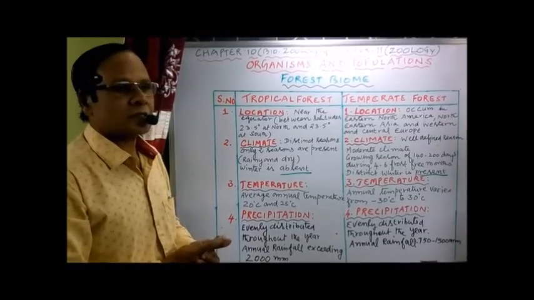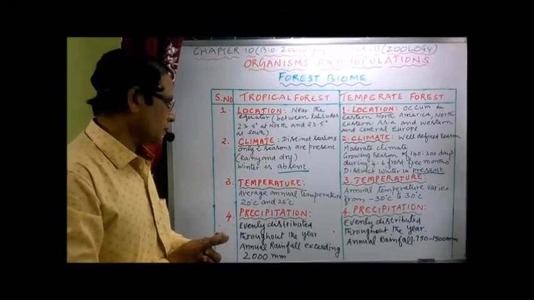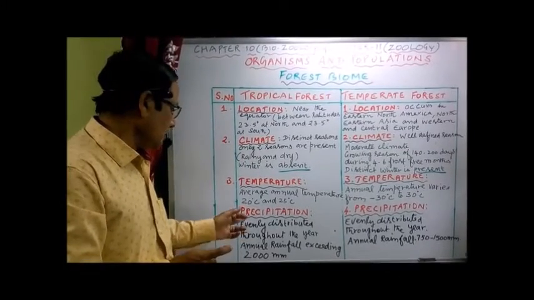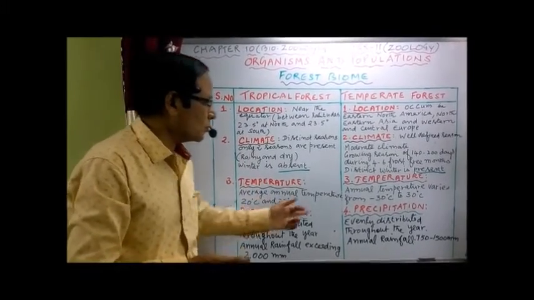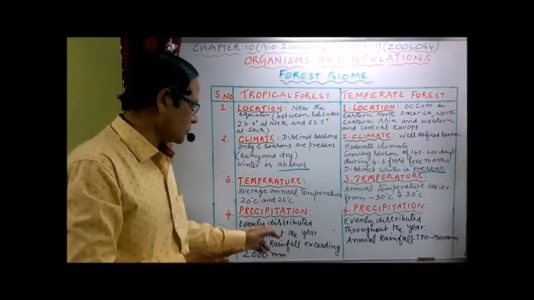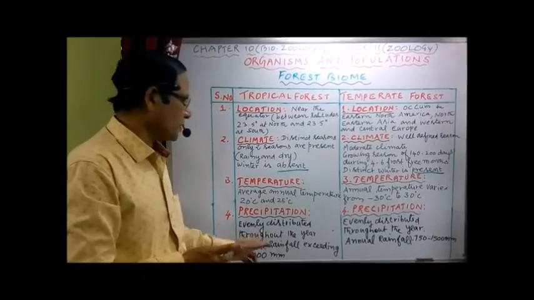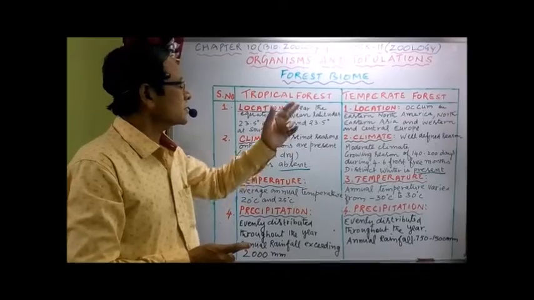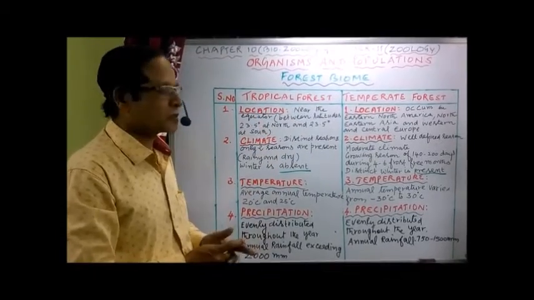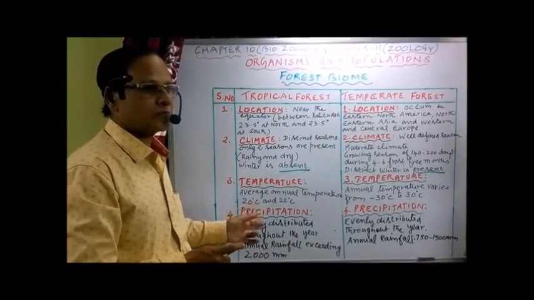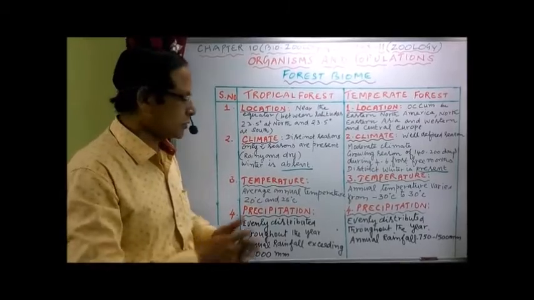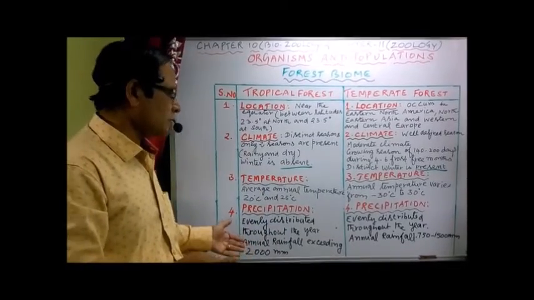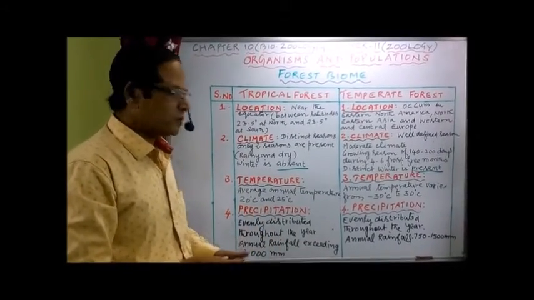Now precipitation, the rainfall in these two areas. Rainfall is evenly distributed throughout the year in both the temperate forest and the tropical forest. There is not much difference there. But the annual rainfall is different. In the tropical forest, the annual rainfall exceeds 2000 millimeters.